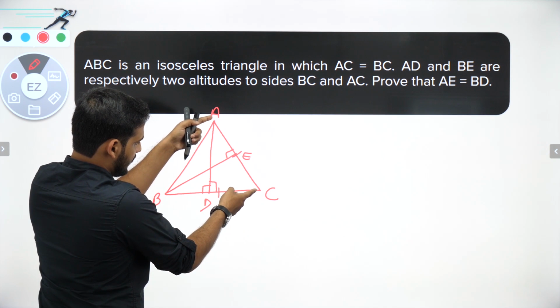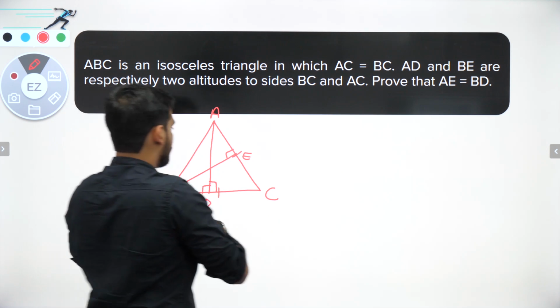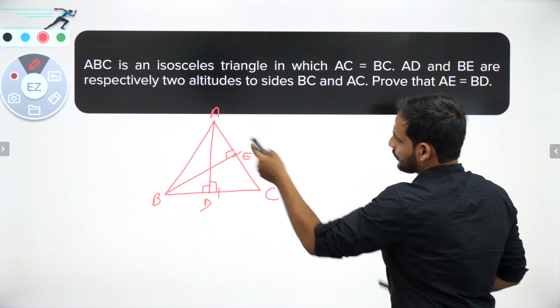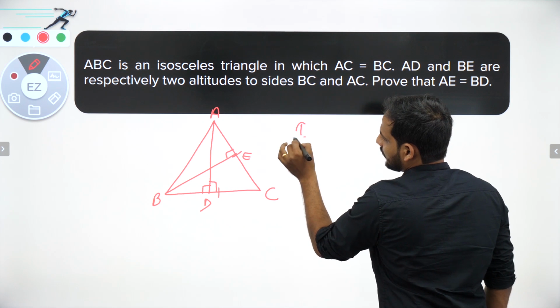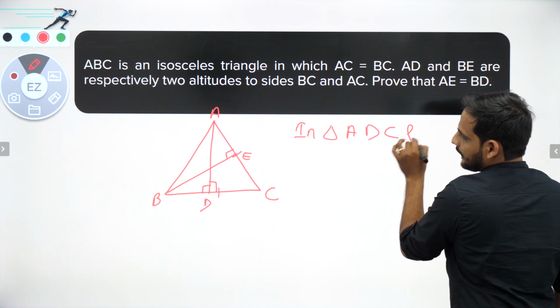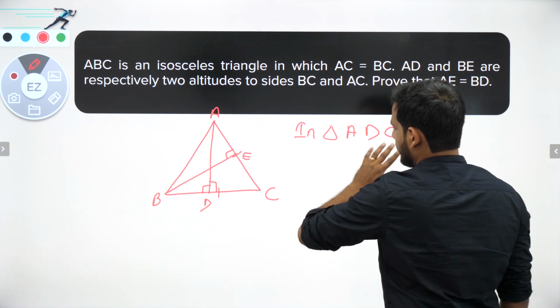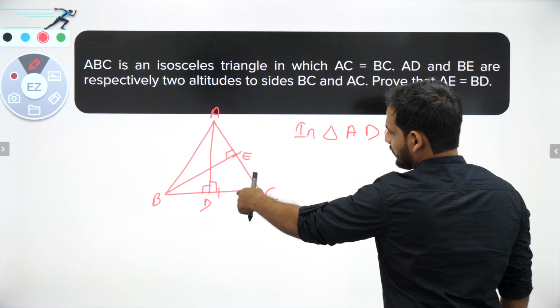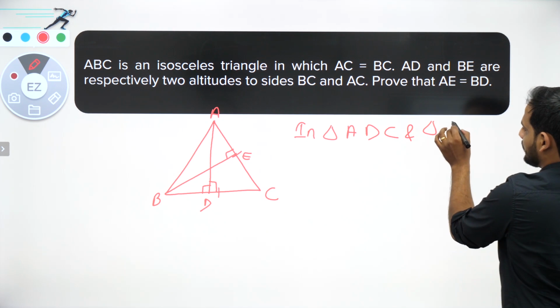We have got AC is equal to BC. So I have one piece of information that I have to use. So I will take triangle ADC and now I want BC, triangle BEC.